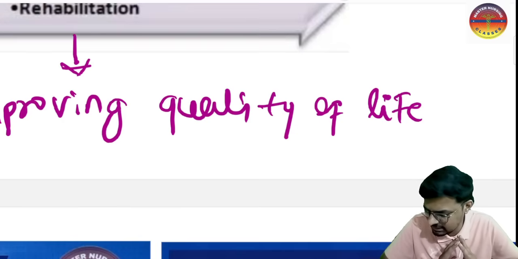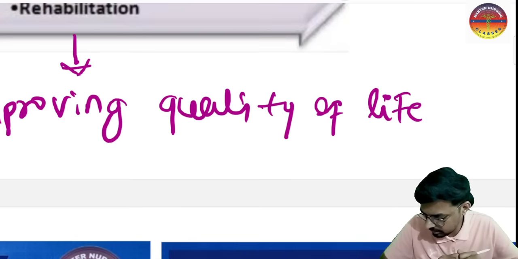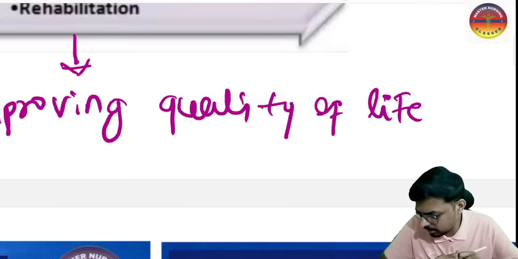We are reducing the risk factors. Which level of the prevention? Reduction of the risk factors by the policy making, by the individual health education. Yes, that is the primordial level of the prevention.